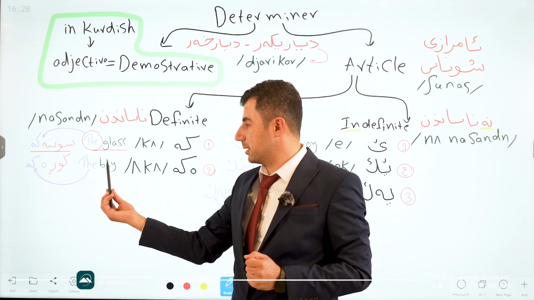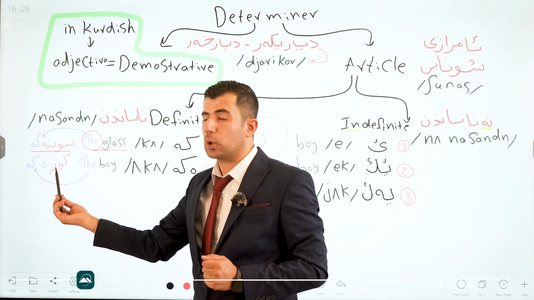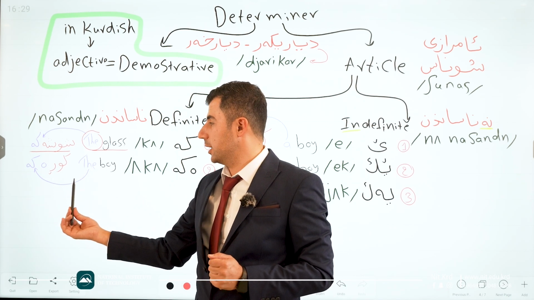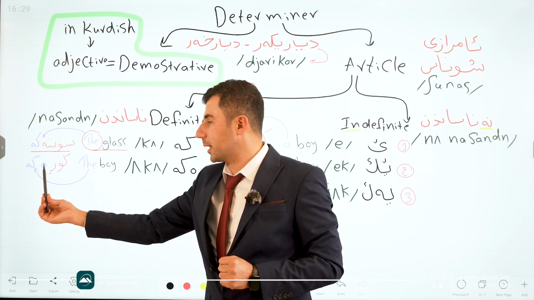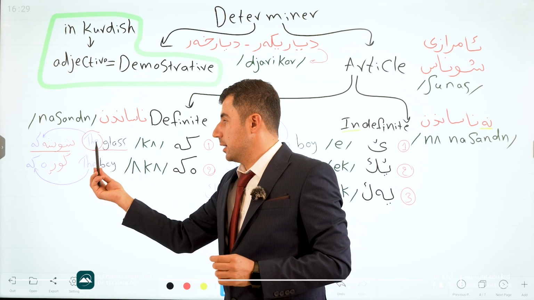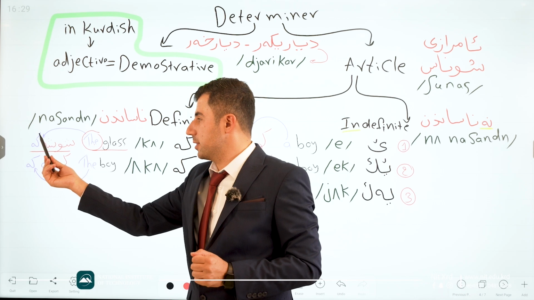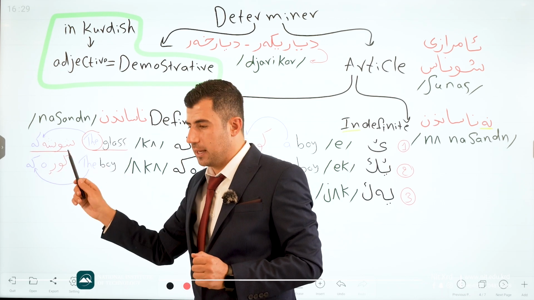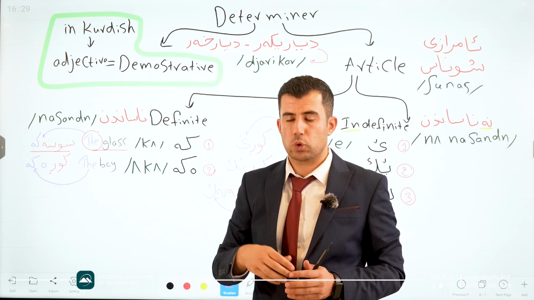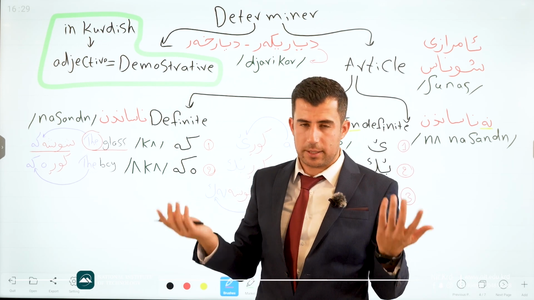Aka. For example, if I say the boy, I have to say kuraka. Boy is equal to kur. The here is equal to aka. Kuraka. Good? Please pay attention to this. The comes before the word in English, but this one comes at the end of the word. Shushaka, kuraka, kursiaka, pandanaka, till the end. Good.